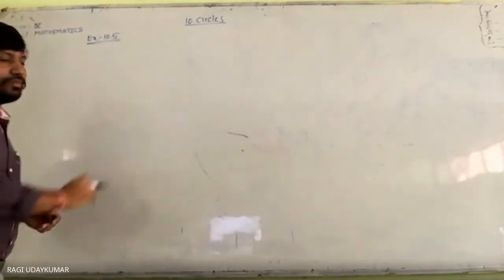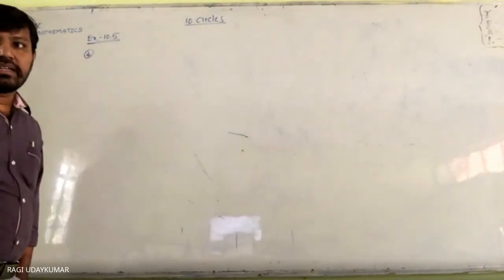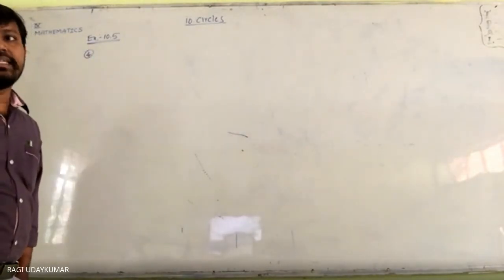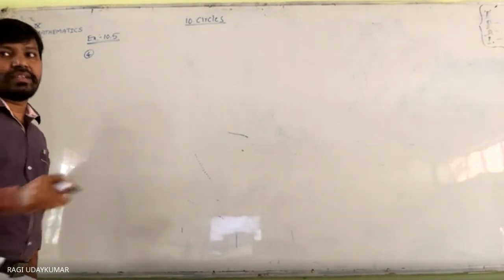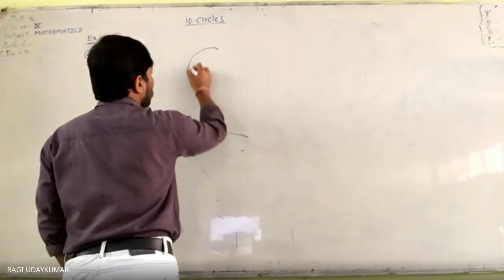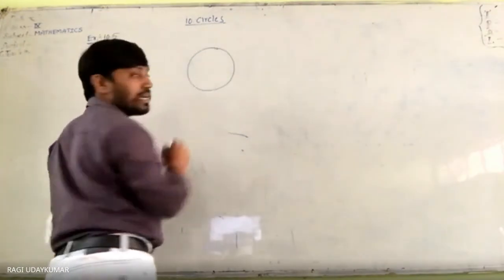Fourth problem. The question is given to you here in the figure. Angle ABC is given as 69 degrees, and angle ACB is given, and one circle is given. First, let me draw the circle. Draw the figure, and that is the center of the circle.